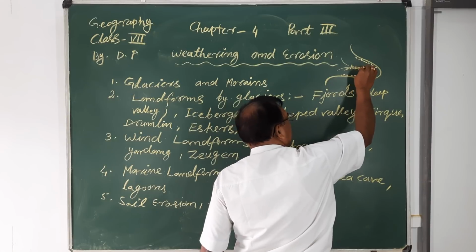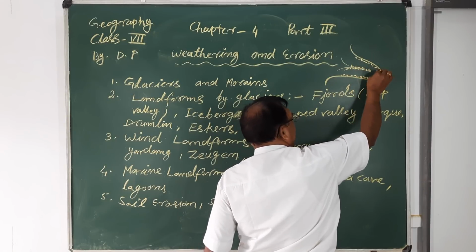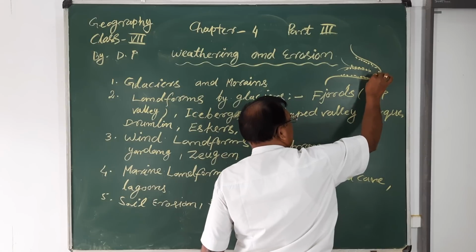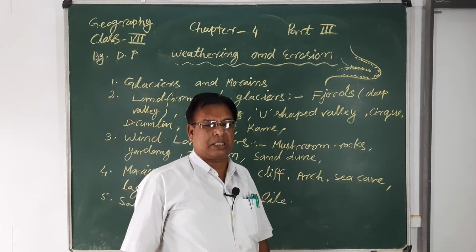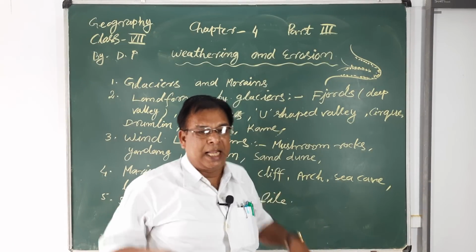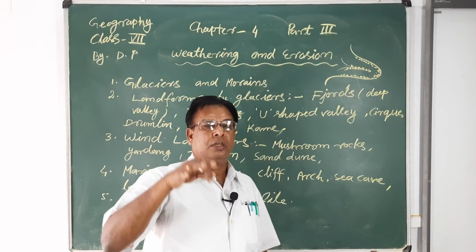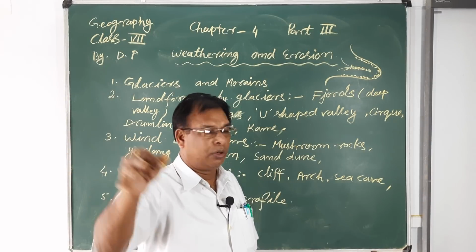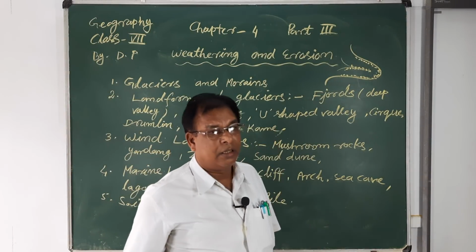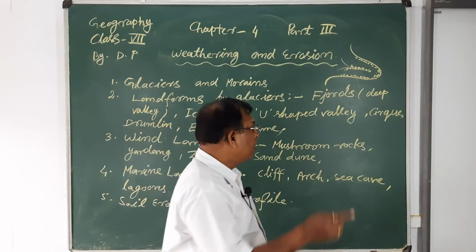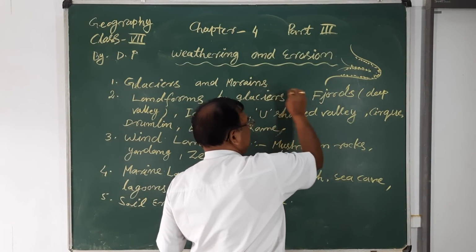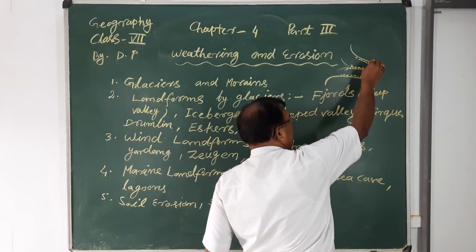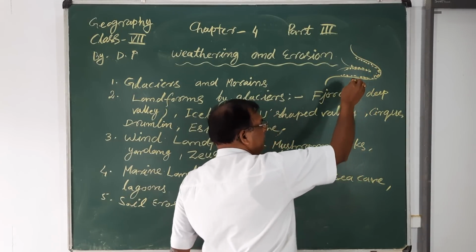So these types of tongue structure of the ice, which continuously flow downward toward the lowland areas, are known as the glacier. And these materials, moraines, are also divided into three parts.